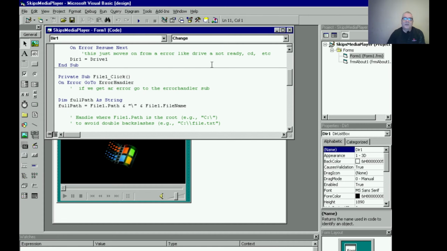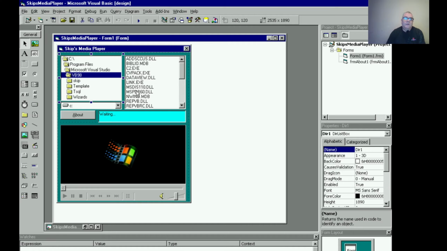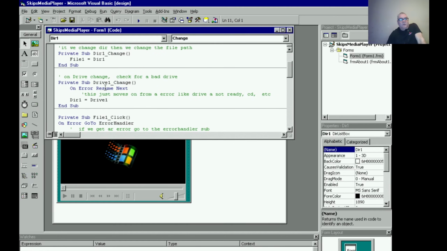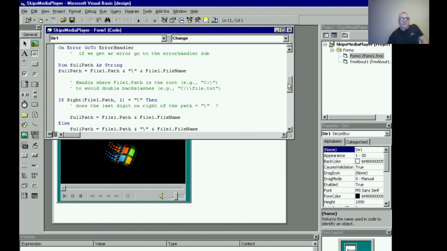So when we click on this here, if we're in the root directory of C and we click on a file, it's going to have a double backslash. It's the only time it happens in Visual Basic. So we have to check for that. So let's go back to the code and I'll show you what I mean. So if we change it, we check for the bad drive, we just make sure it resumes next, and then we go to the error handler here, and this is kind of important.